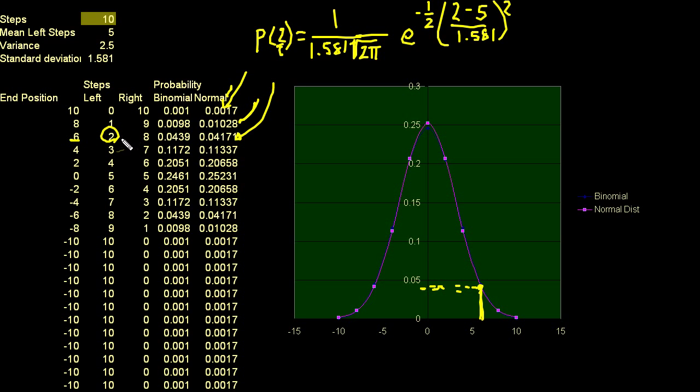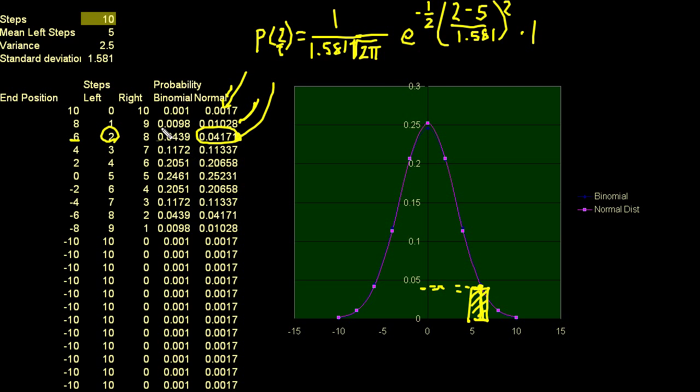But what the normal distribution is, is a continuous probability density function. So it can tell us the probability of being 2.183 feet away, which obviously can only happen if we're taking infinitely small steps every time. But that's what its use is. It happens when you start taking an infinite number of steps, but it can approximate the discrete. And the way I approximate it is I say, what's the probability of being within a foot of that? So I multiply this height, which I calculate here, times 1. Let's say this has a base of 1 to calculate this area, which I use as an approximation. So you just multiply that times 1, and that's what you get here.